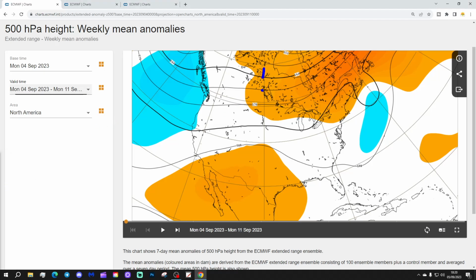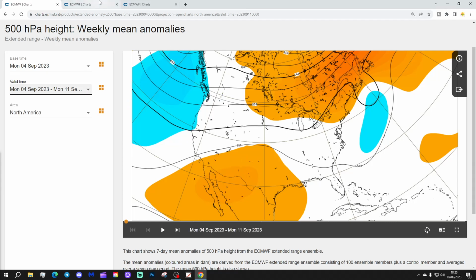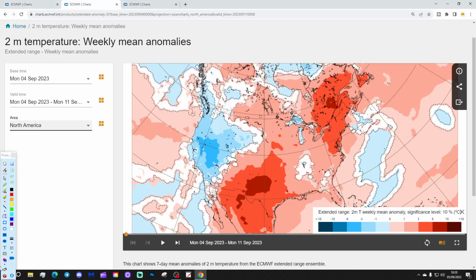And we can see that we've got an area of above average heights through Northern America back up into Canada. A trough of below average heights, low pressure from the Pacific into the far northwest of America. And then we've still got this hot ridge down across the southern, southwestern parts of the states. It's been an omnipresent feature throughout most of the summer. That's where the hottest temperatures are in the week currently in.